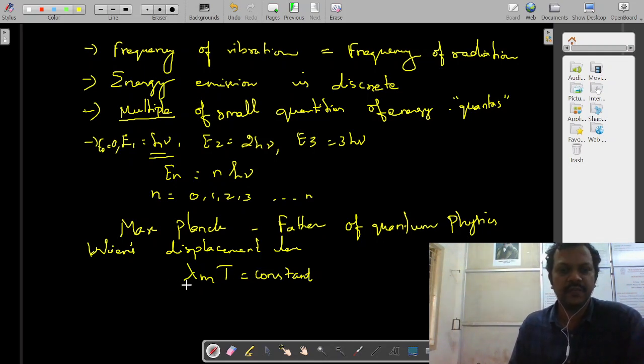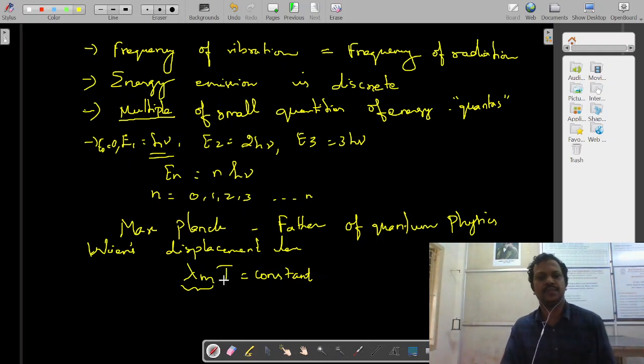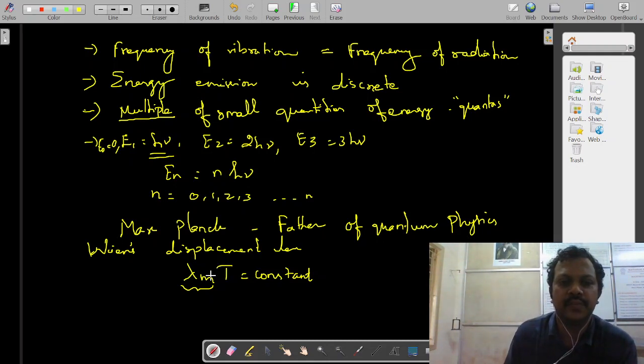Lambda m is the wavelength of the maximum energy emitted by the black body, and the absolute temperature is the temperature in Kelvin. When the product is taken, it is a constant. So this is as per Wien's displacement law.